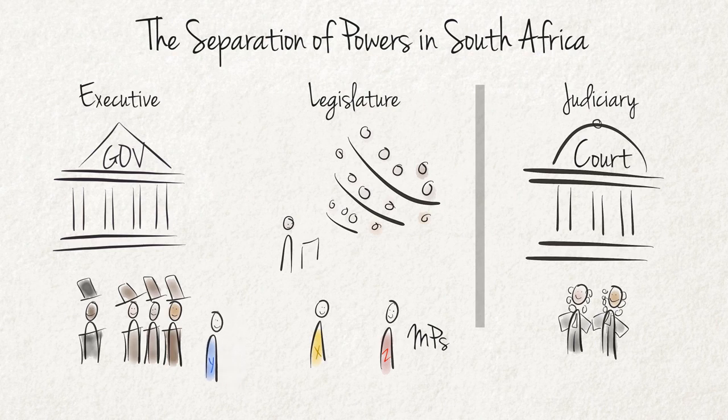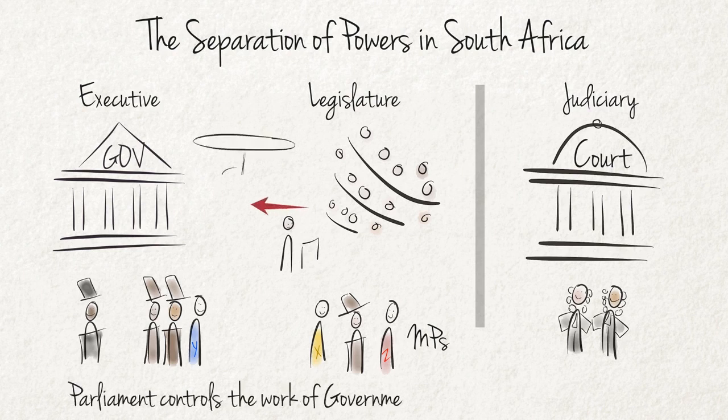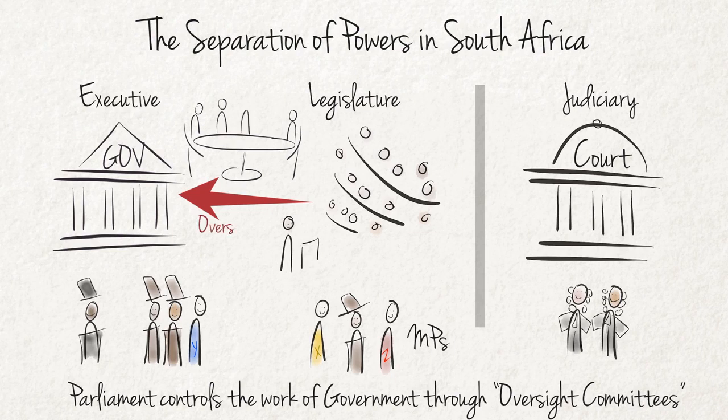Members of the cabinet representing the executive are also usually members of the National Assembly or Parliament, which is part of the legislature. The legislature controls the work of the executive. This happens through so-called oversight committees, which consist of members of parliament from different political parties. It is impossible to achieve an absolute separation.